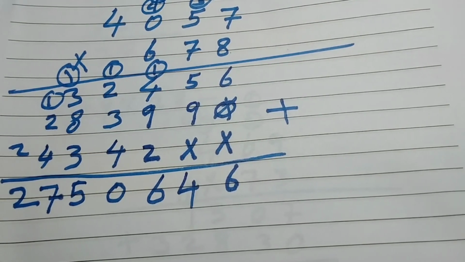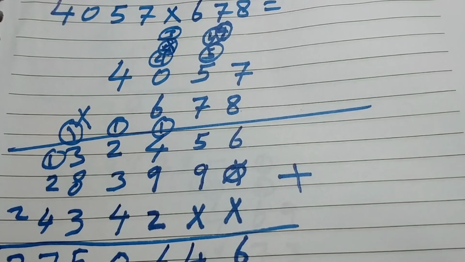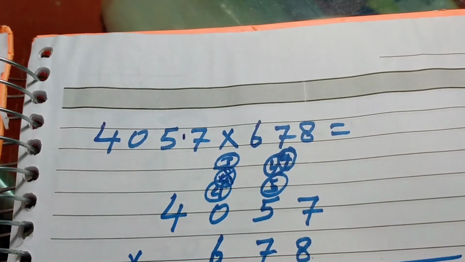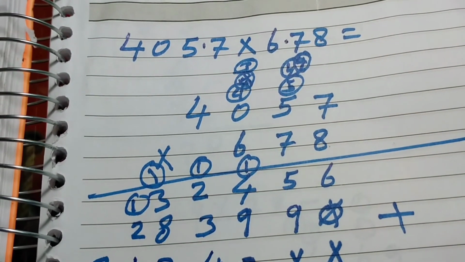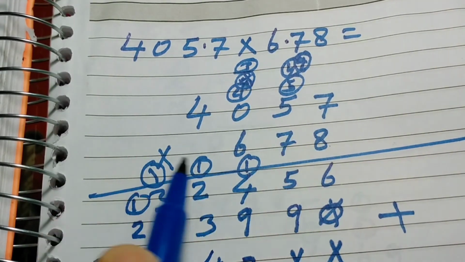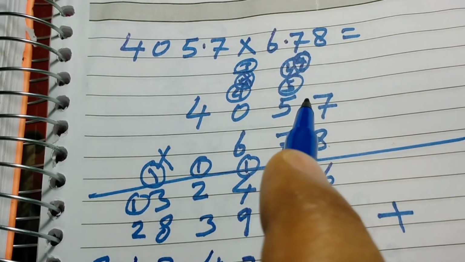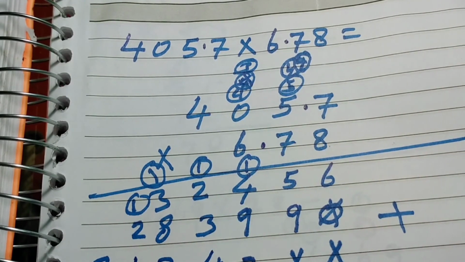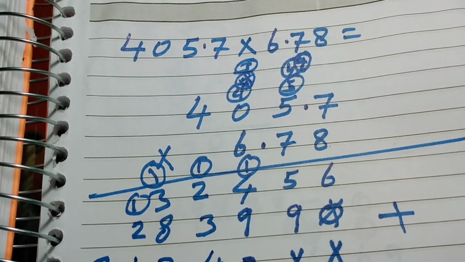So my dear, without wasting time, I want to teach you decimal place, multiplying with the decimal numbers. For example, this question is 405.7 multiply 6.78. So two different numbers are multiplied. Now here, my dear, when we are going to multiply, we will not put decimal under the decimal. No, we will put the number according to the same place as I put. We will not put under the decimal as we learned in addition or subtraction.